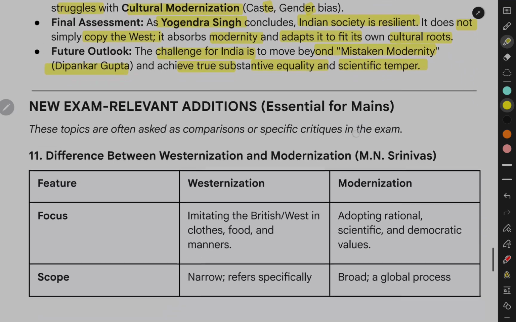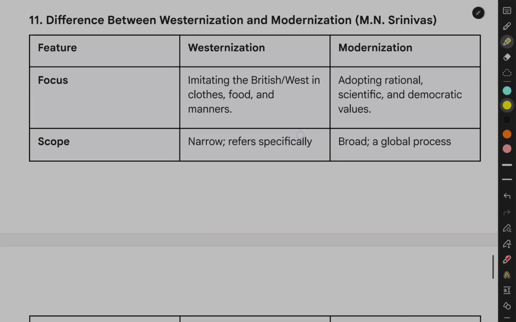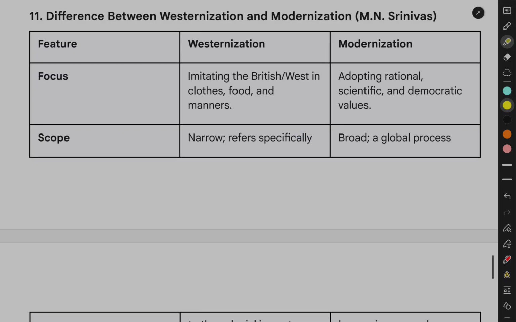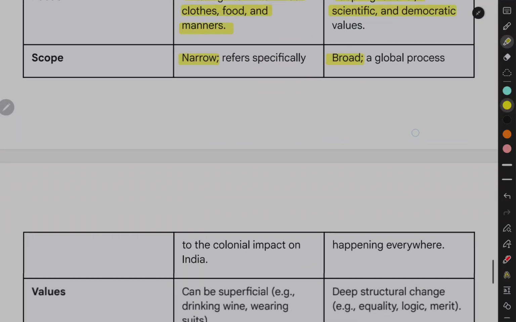scientific temper. New exam relevant additions, essential for mains. These topics are often asked as comparisons or specific critiques in the exam. 14. Difference between Westernization and Modernization, M.N. Srinivas. Feature. Westernization. Modernization. Focus. Imitating the British West in clothes, food, and manners. Adopting rational, scientific, and democratic values. Scope. Narrow. Refers specifically to the colonial impact on India. Broad. A global process happening everywhere.